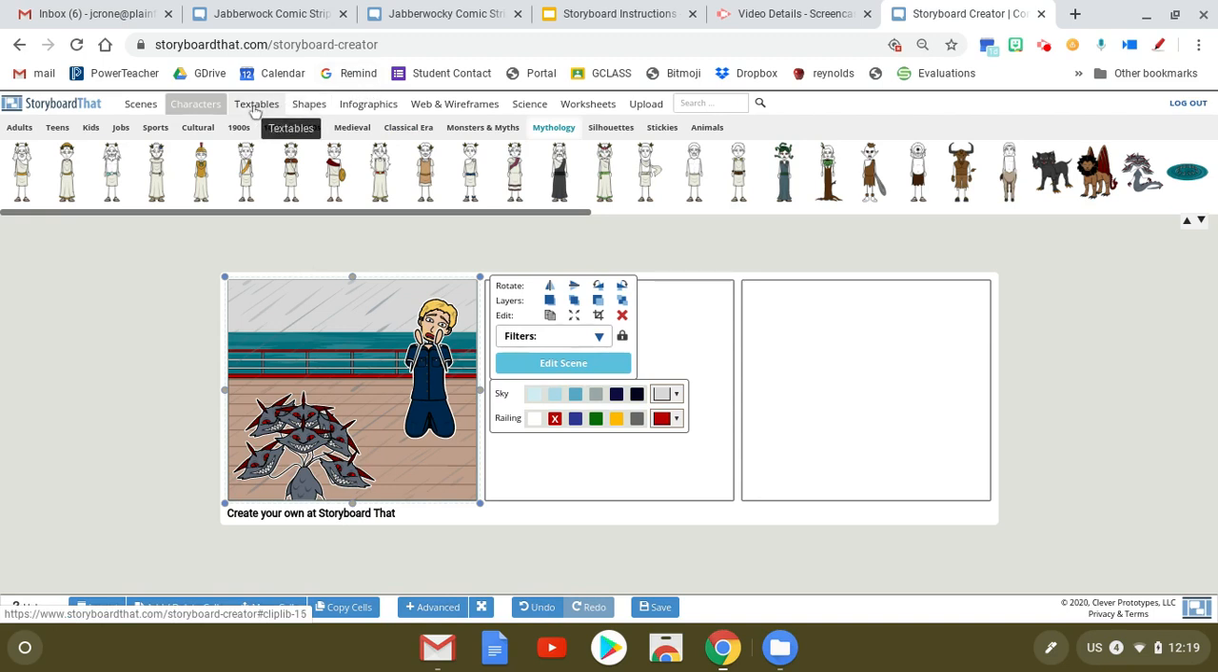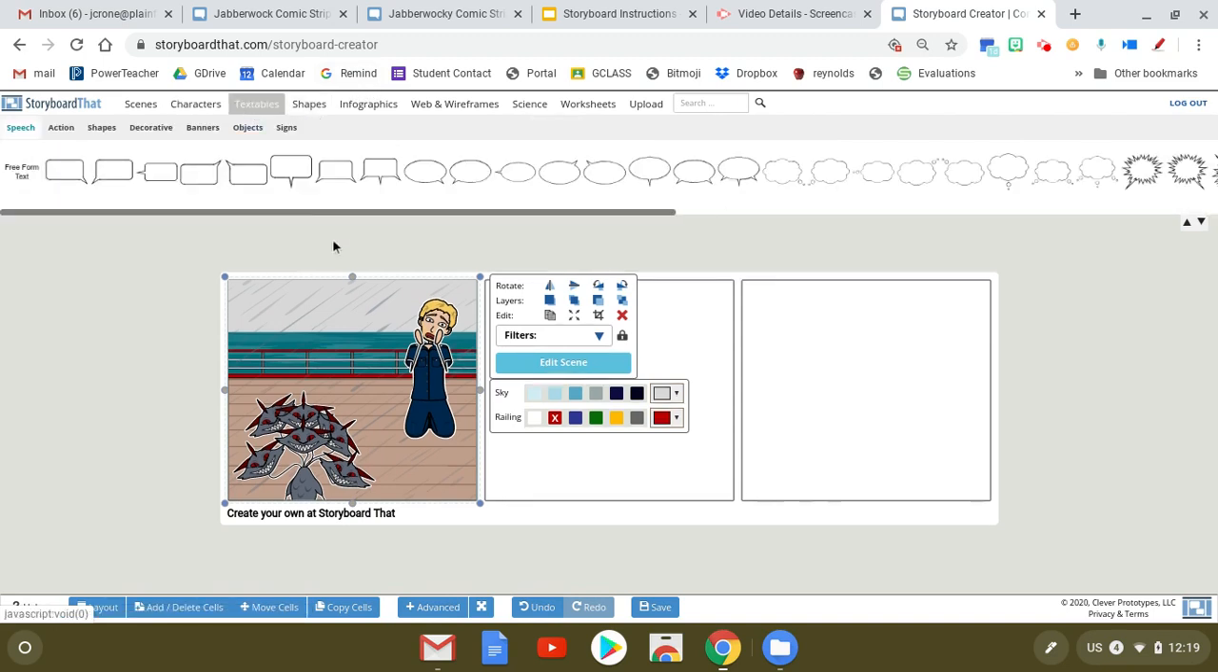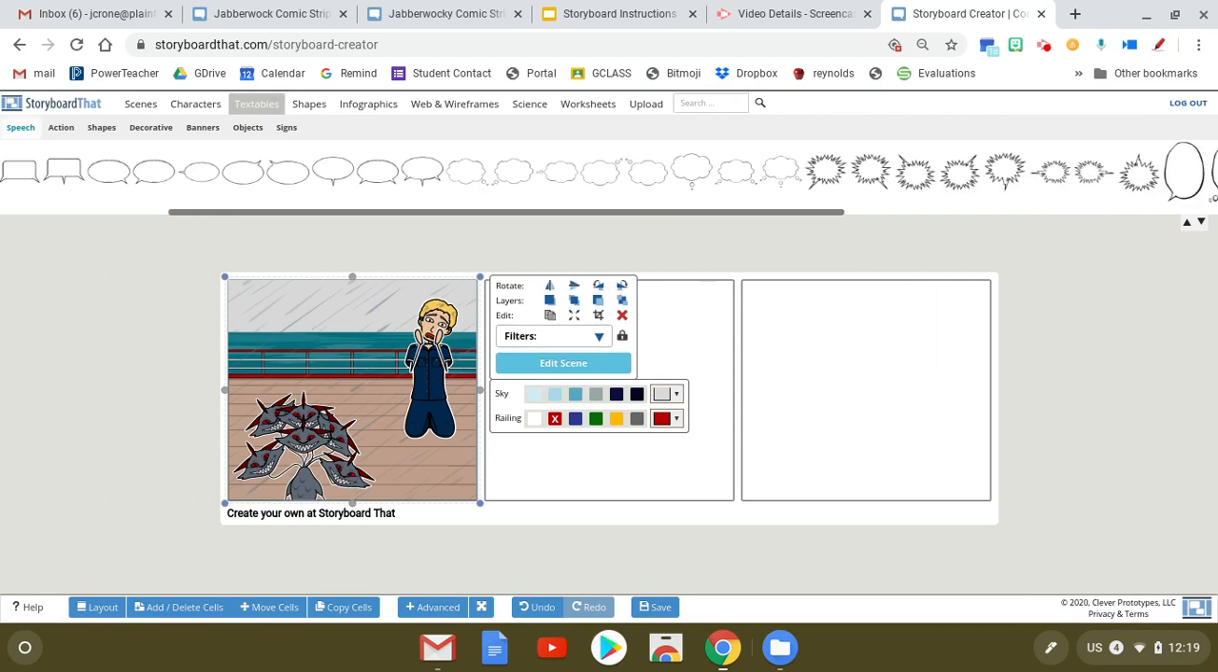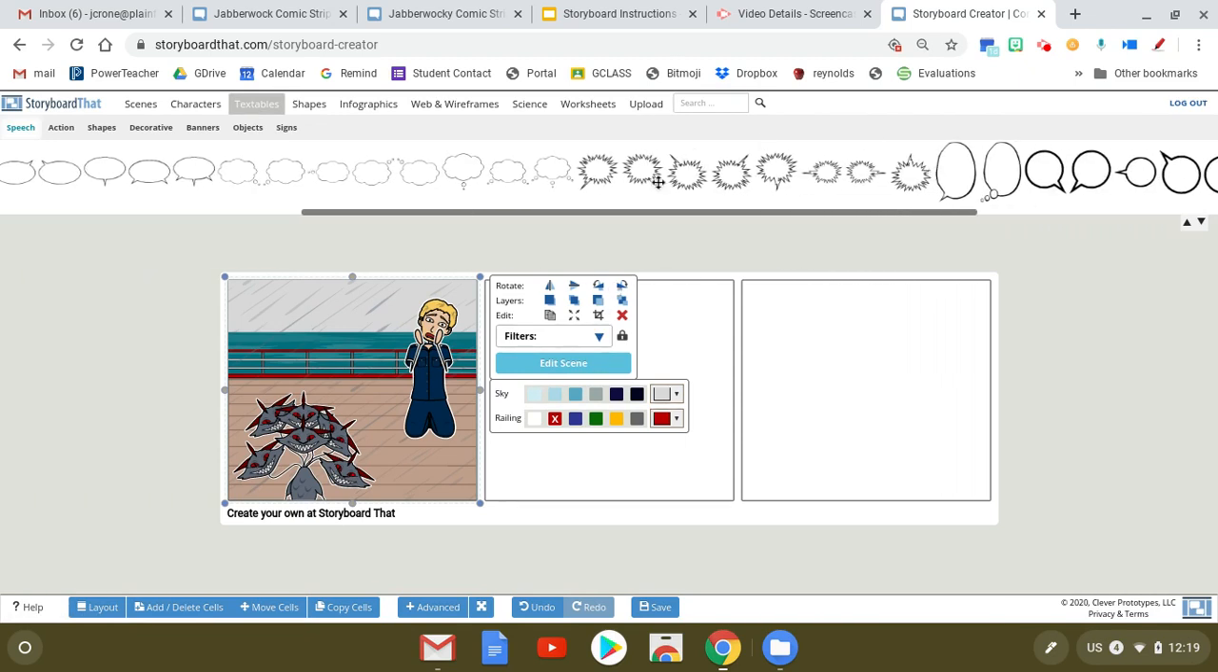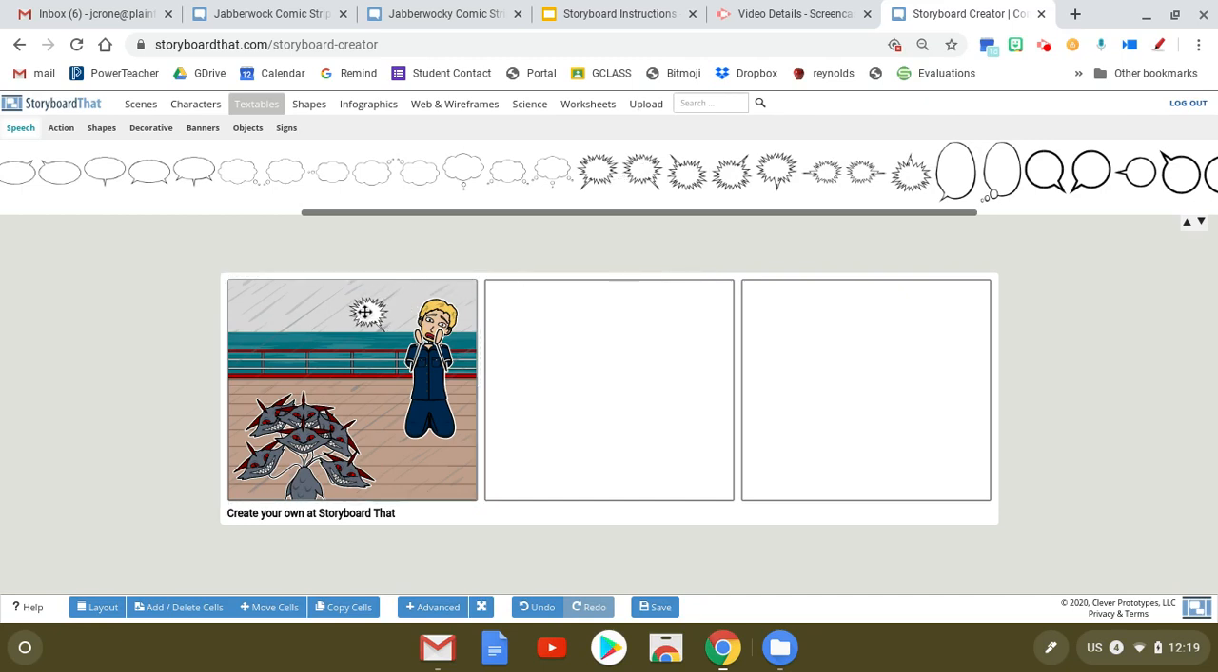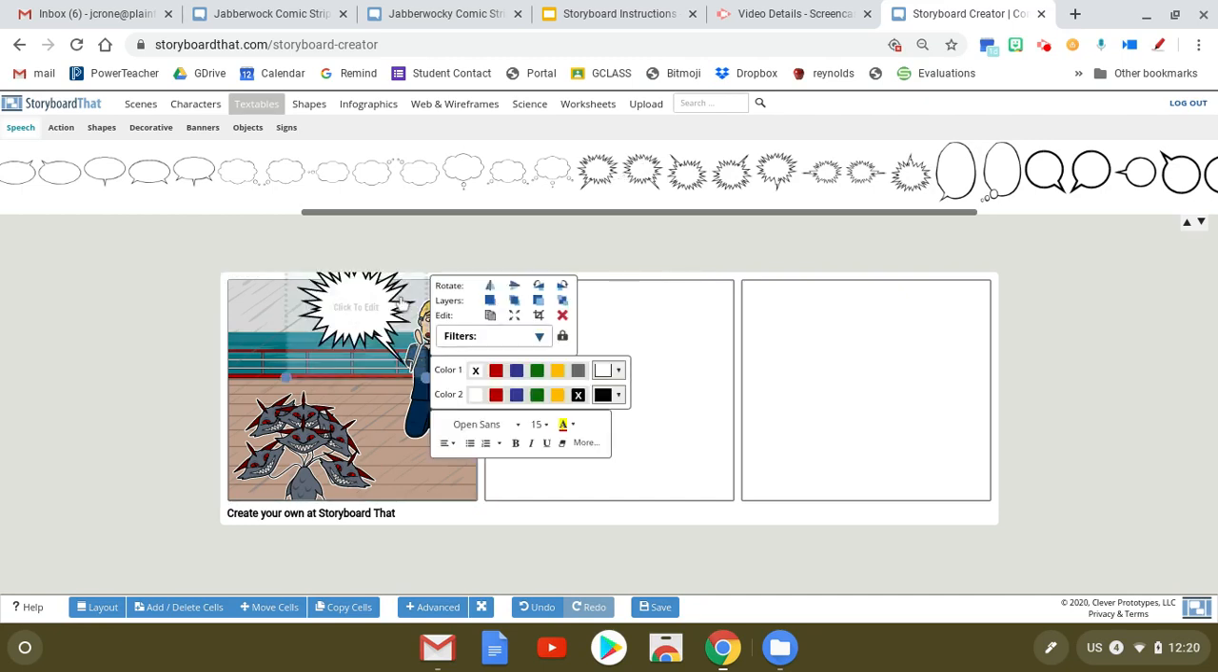And so those are my characters. Up here, he is going to be exclaiming. So let's see, this is probably the best one. And I click here, and he is going to say, in all caps, somebody help.